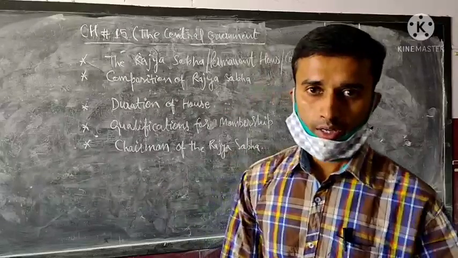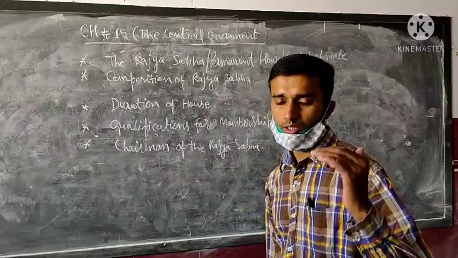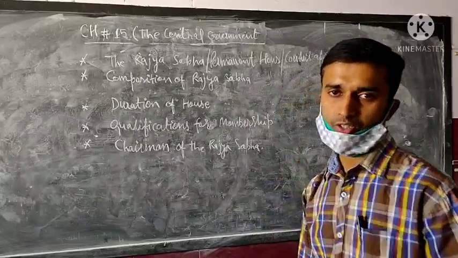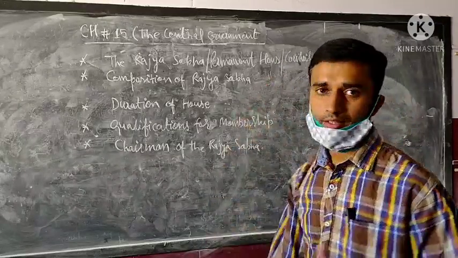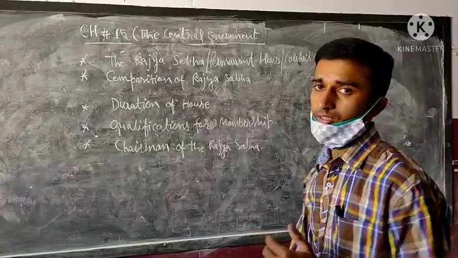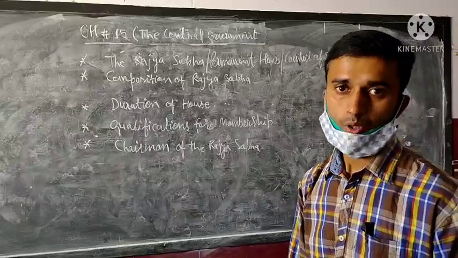So Rajya Sabha is known by different names. Official name Rajya Sabha. Second, it is also known as the permanent house, and Rajya Sabha is known as the Council of State.